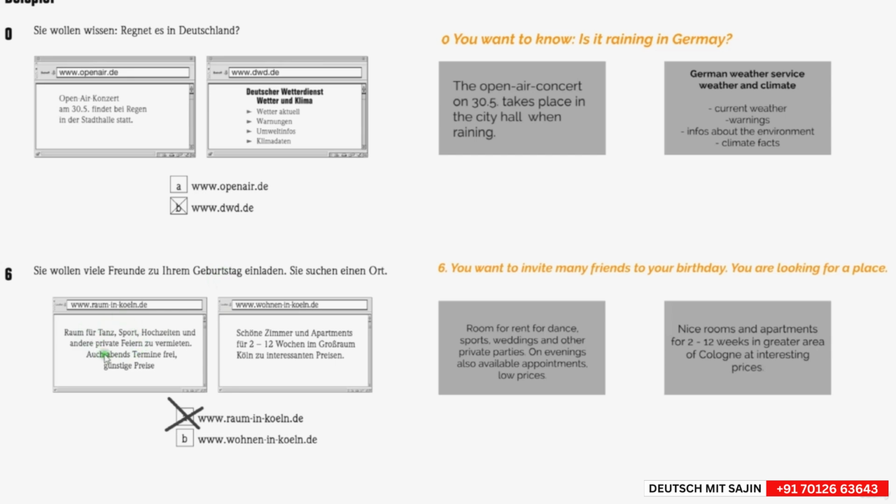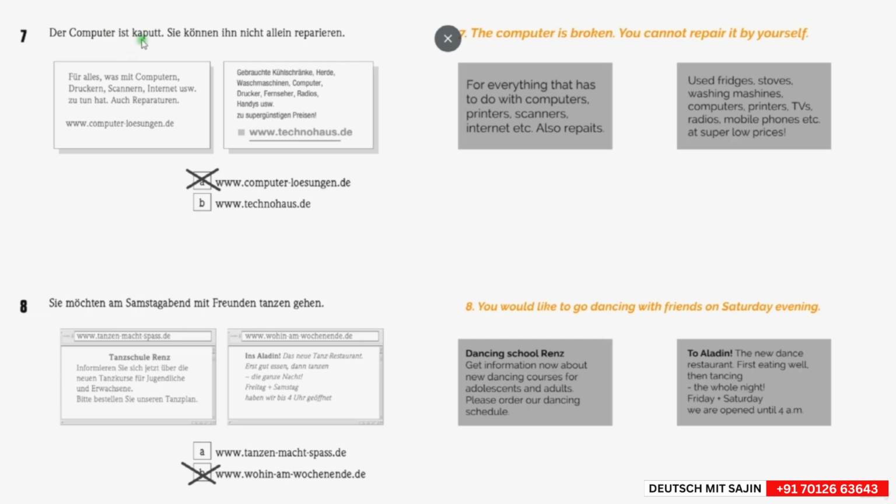Then the next one, the computer is kaputt. Sie können ihn nicht allein reparieren. So the computer is broken, you can't repair it by yourself. Allein also means alone. You can't repair it alone or by yourself. It means both here in this case, the computer is broken.